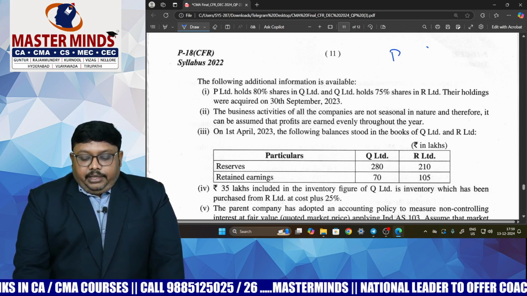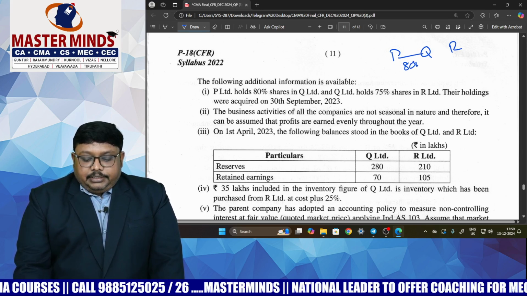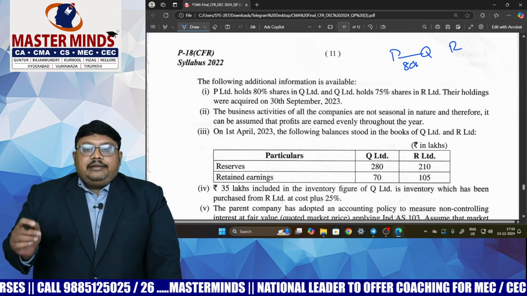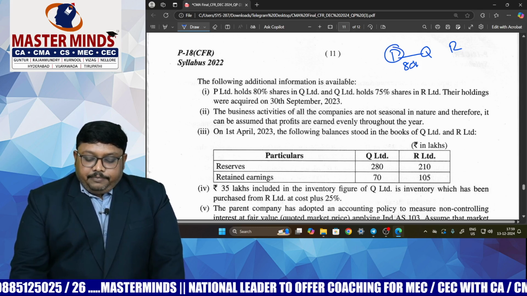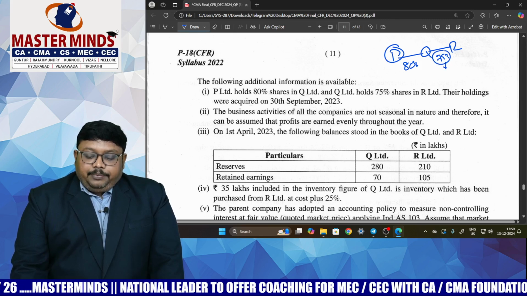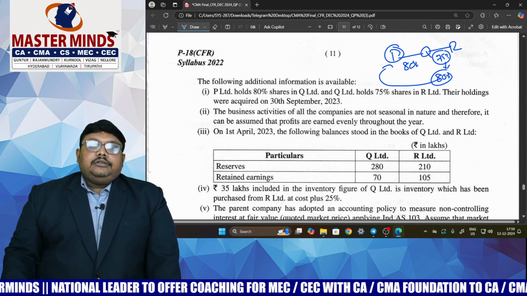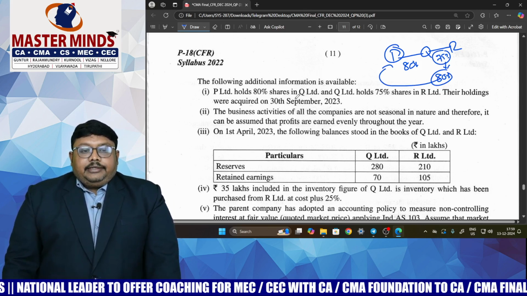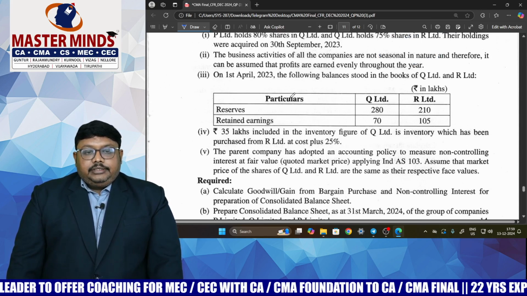So we have P, Q, R. P Limited has 80% stakes, so whatever activities Q Limited does, 80% is held by P Limited. Now Q Limited holds 75% over here, and in this 75% also, 80% of the holdings belongs to P Limited. Based on that we need to calculate the NCI. That is the major task in this, and the rest of the things are common, just like consolidation.